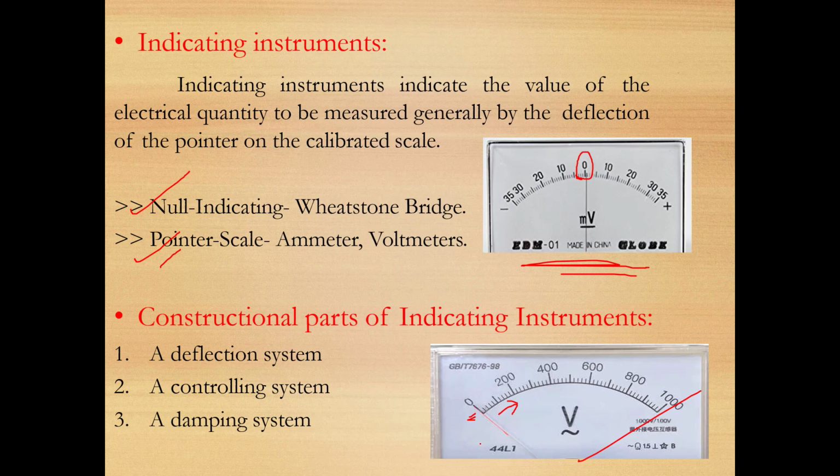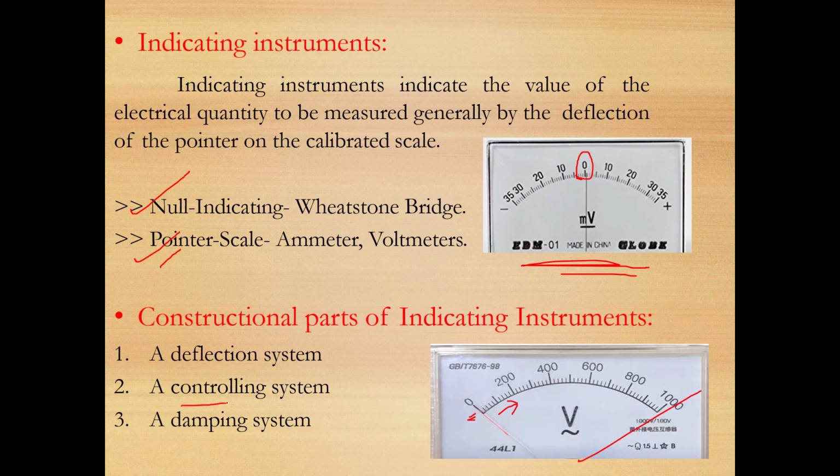Now there are some constructional parts of indicating instruments. Just like in our body there are various systems, we have our digestive system, we have our respiratory system. Similarly, in case of an indicating instrument, there are a few constructional parts. These are the deflection system, or you can say deflecting system, due to which the pointer deflects clockwise.